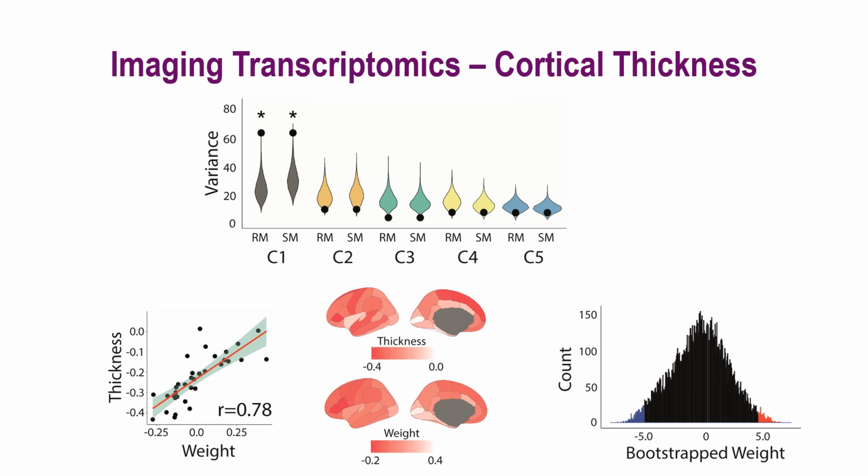Using the gene expression of 15,000 genes from the Allen Human Brain Atlas, the imaging transcriptomics portion of this work involved performing a partial least squares regression to identify gene expression components significantly predicting the cortical thickness or surface patterns in isolated RBD. For cortical thickness, we identified one component that was significant against spatial null models. A higher expression of genes negatively weighted on this component corresponded to increased cortical thinning in isolated RBD.